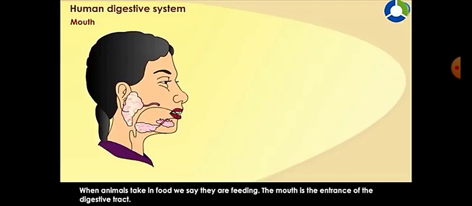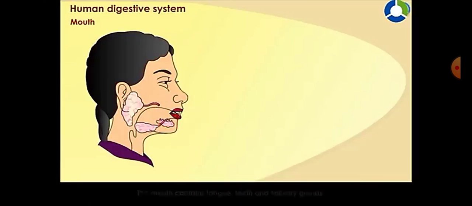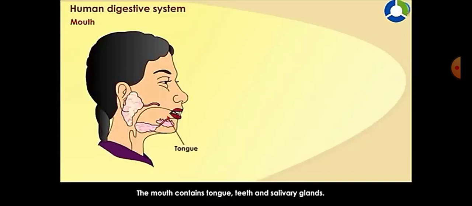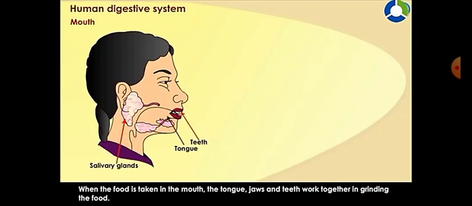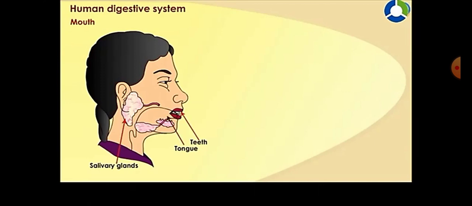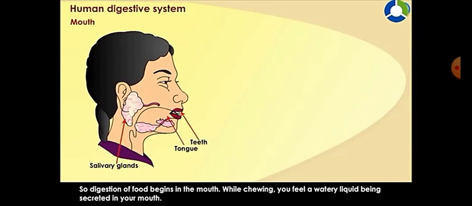mouth. When animals take in food, we say they are feeding. The mouth is the entrance of the digestive tract. The mouth contains tongue, teeth, and salivary glands. When the food is taken in the mouth, the tongue, jaws, and teeth work together in grinding the food. So, digestion of the food begins in the mouth.